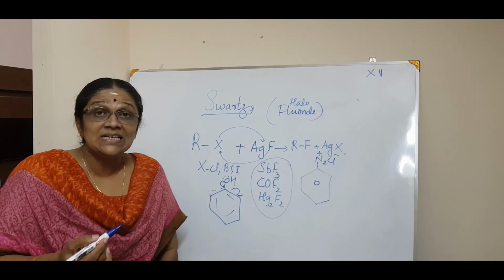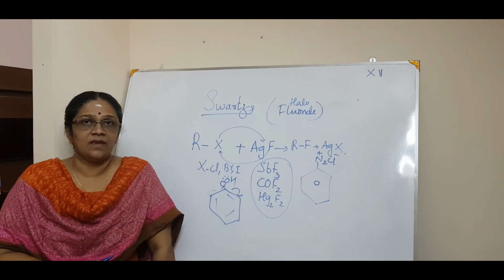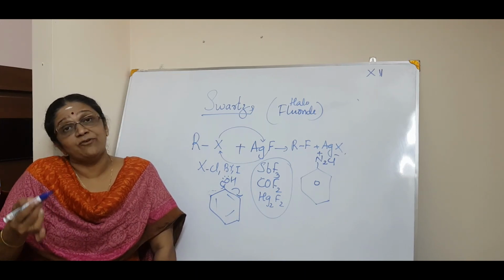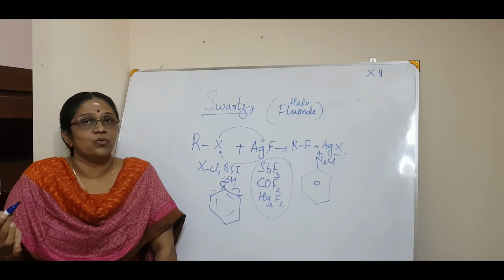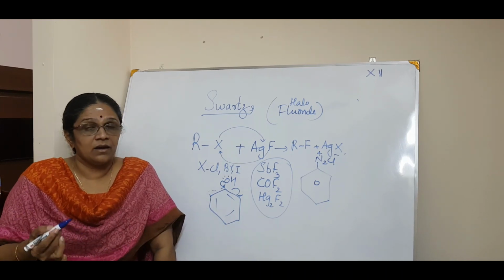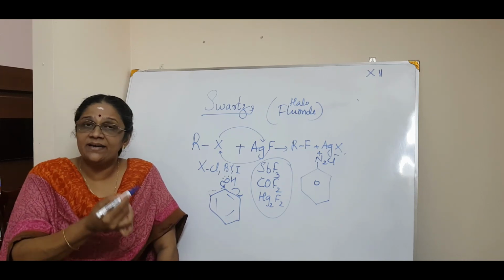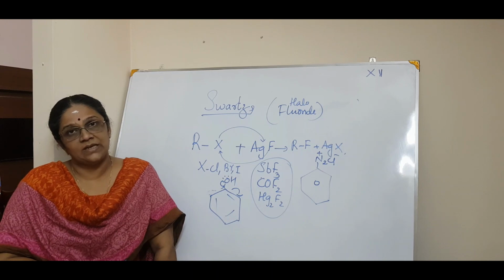Then comes what? Finkelstein reaction, also called the halogen exchange reaction. Finkelstein reaction is particularly for the preparation of iodoalkanes. That is sodium iodide in dry acetone, isn't it?